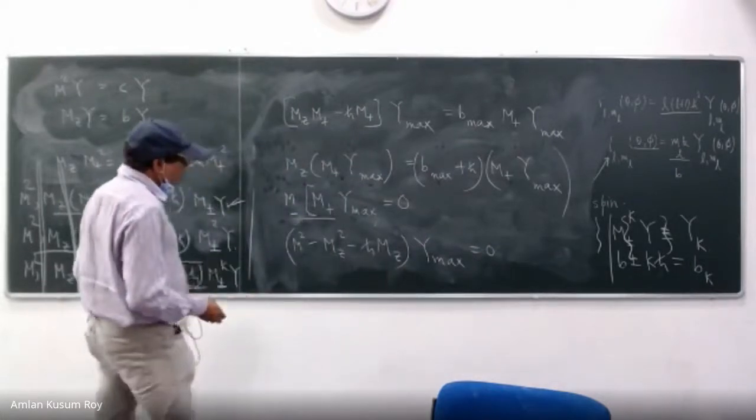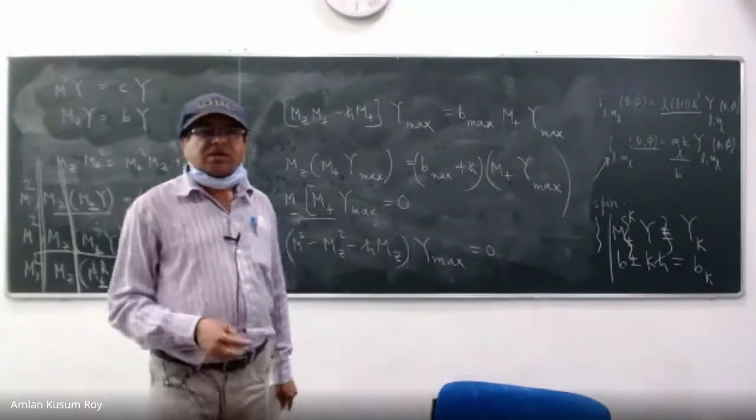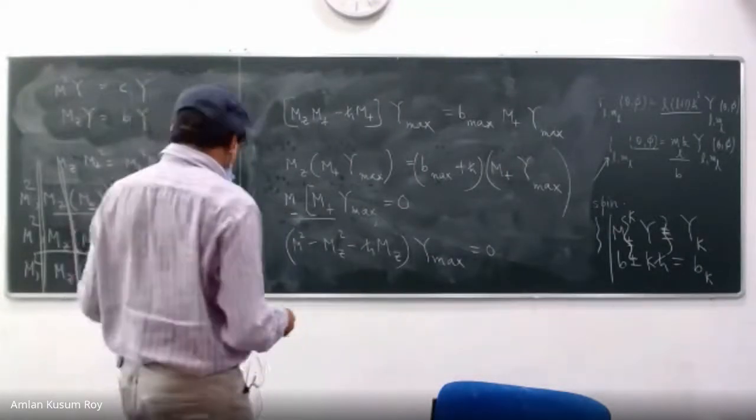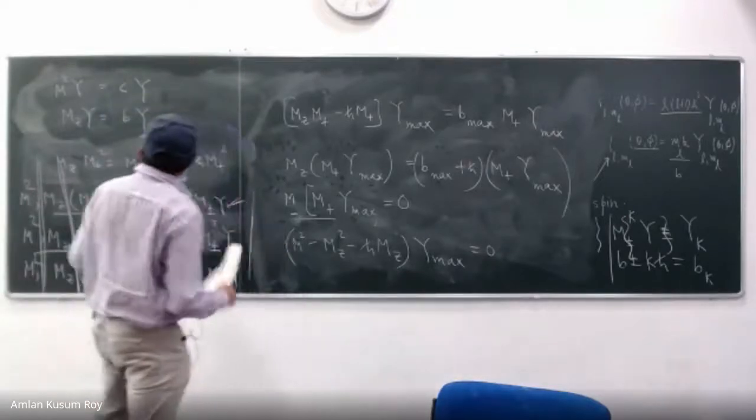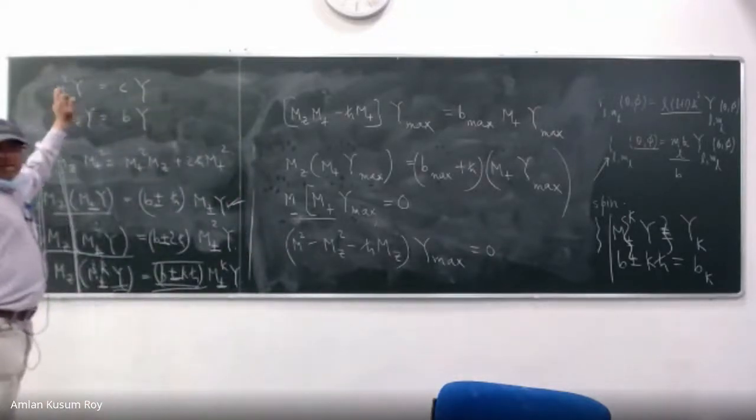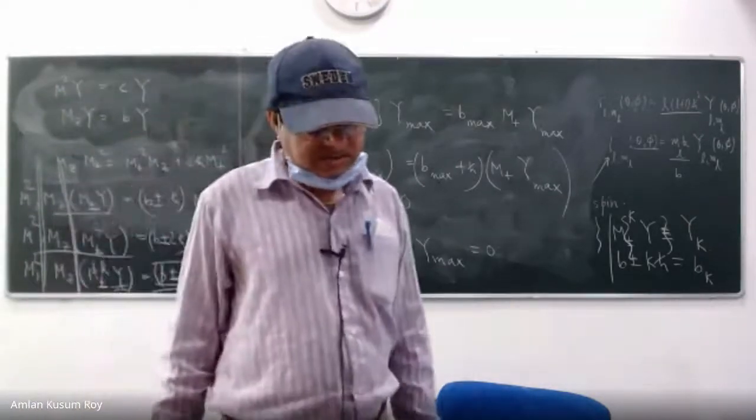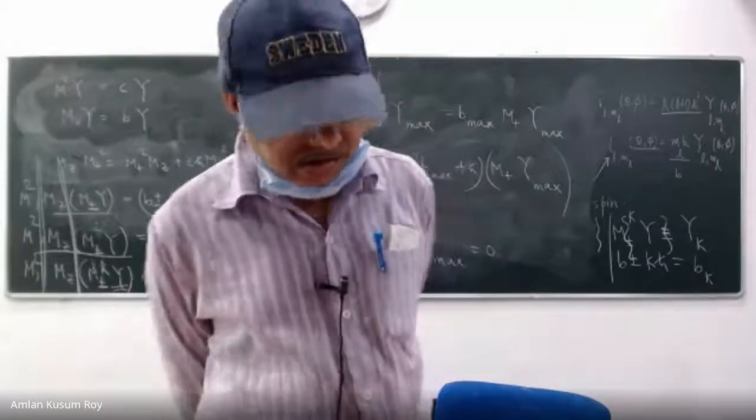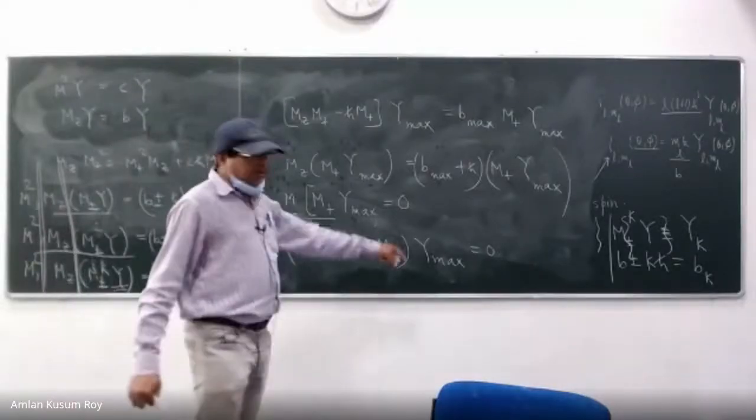So now what do I see? So M square Y max. What will happen when M square operates on Y max? Advija, what will be the answer? M square operating on Y max? It's C Y max. Fantastic. What will be Mz operating on Y max?